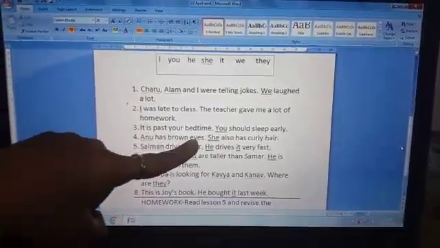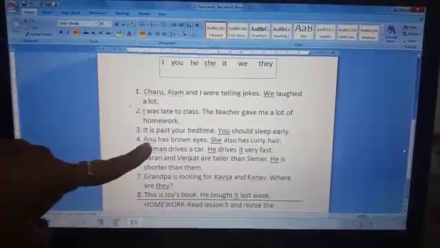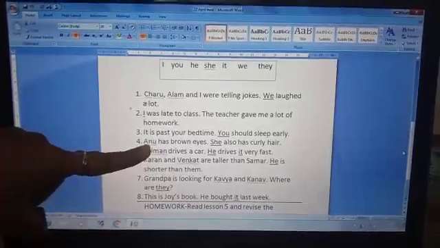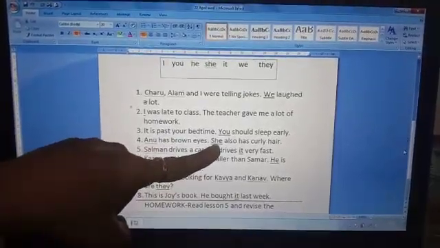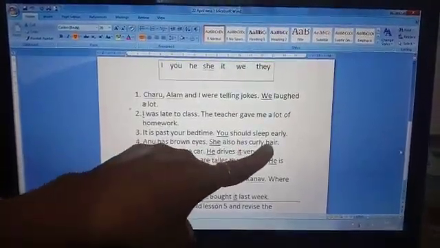Fourth one. Anu has brown eyes. Dash also has curly hair. Now here children, Anu is a girl. So for a girl, we use the pronoun she. Anu has brown eyes. She also has curly hair.